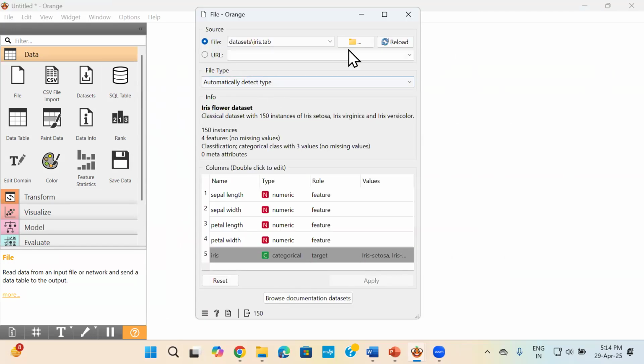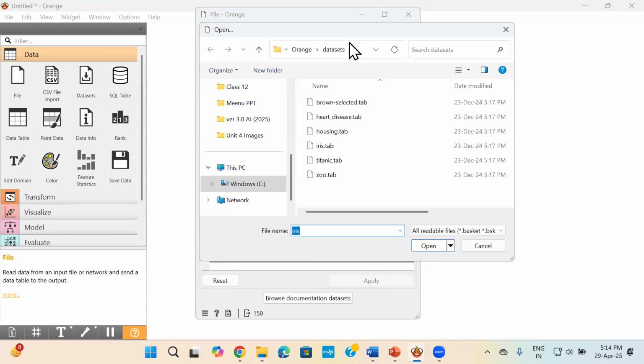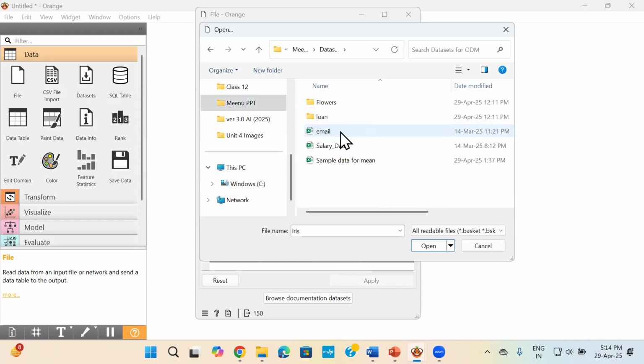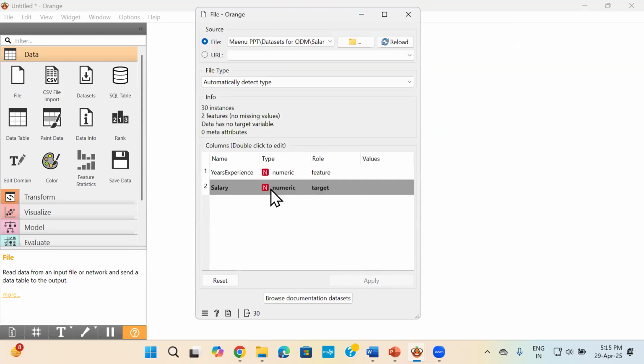So just click here. Okay, this will open the browse part. So you can just go. These are the ones which are installed by default when you install Orange Data Mining tool. So just go to the place where you have saved your data sets. Okay, so I have saved my data set. This is my salary data and I will load it. As you can see, this has only two features. Okay, one is years of experience, and based on that, now I'll be predicting the salary using linear regression.